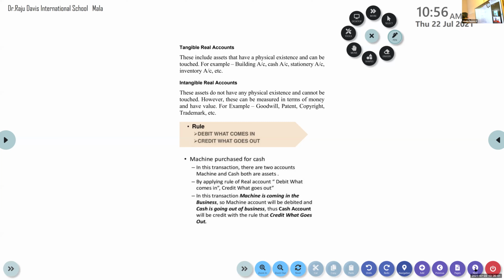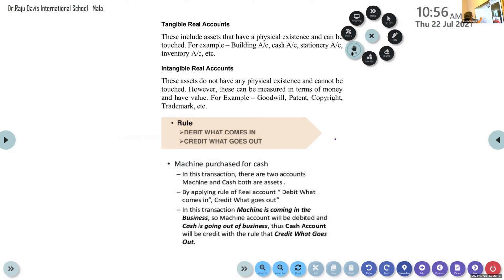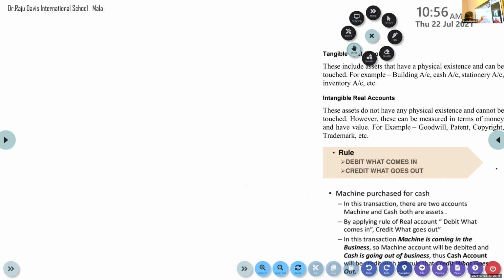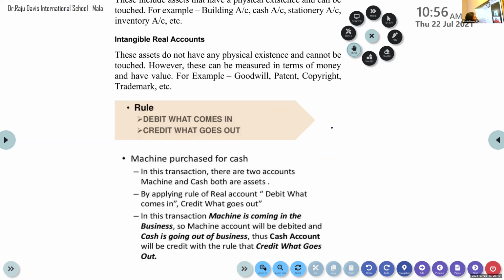And coming to the rule, here we have the rule: debit what comes in, credit what goes out. This is the rule. Debit what comes in, credit what goes out. Rule of real account. Alan, tell me the rule for personal account once again.